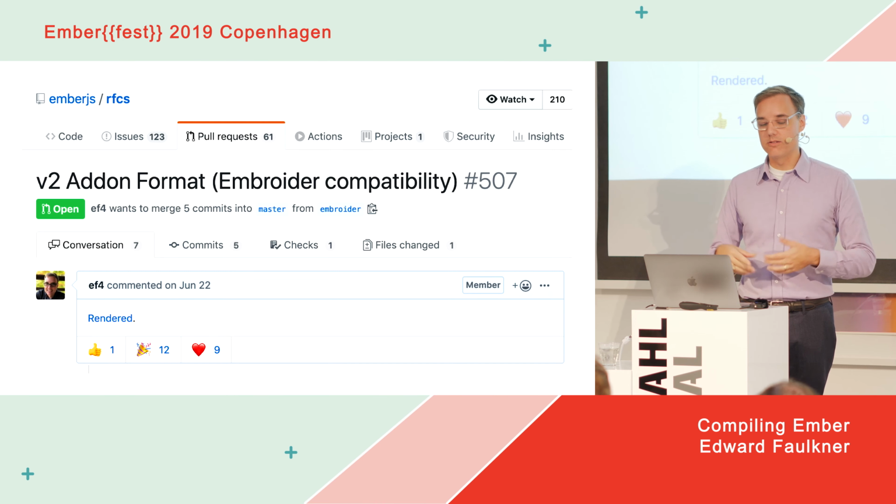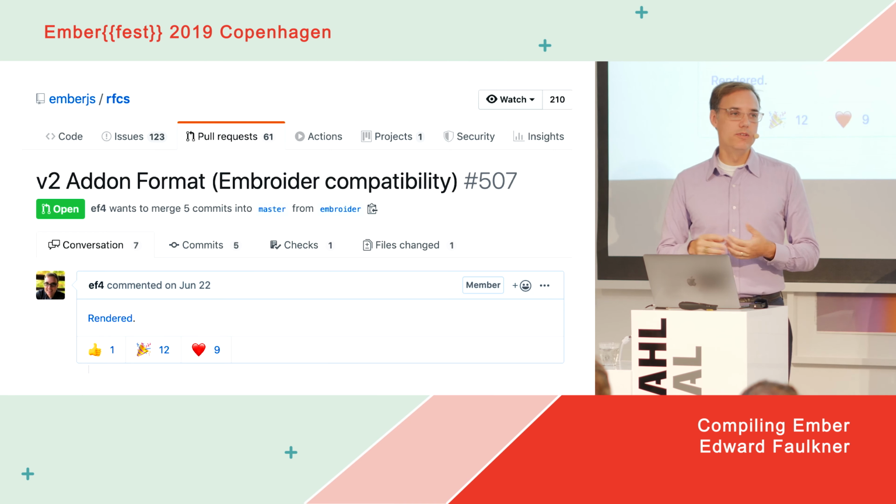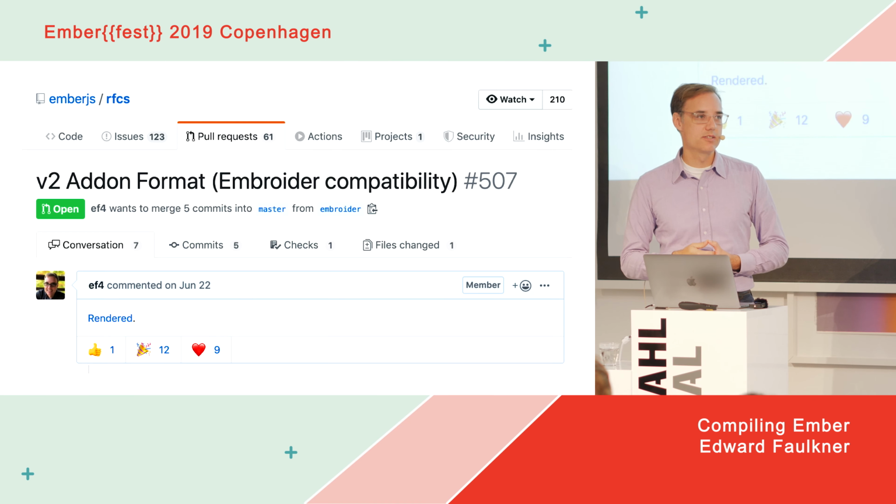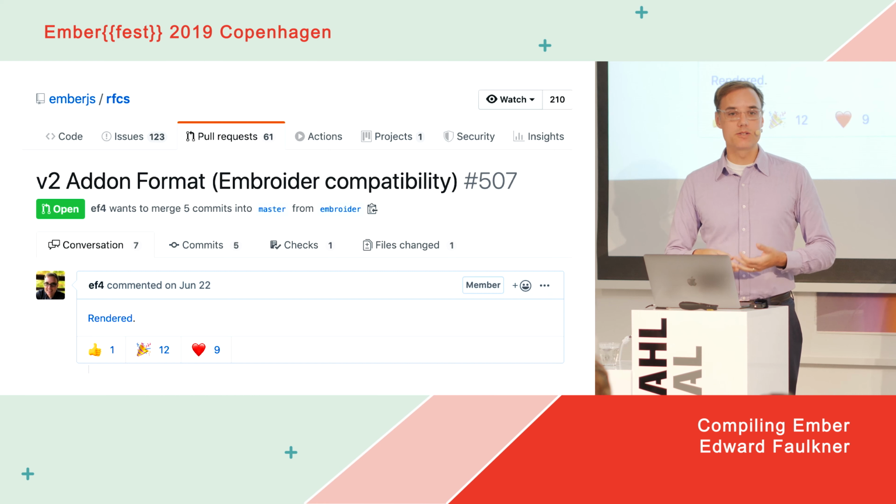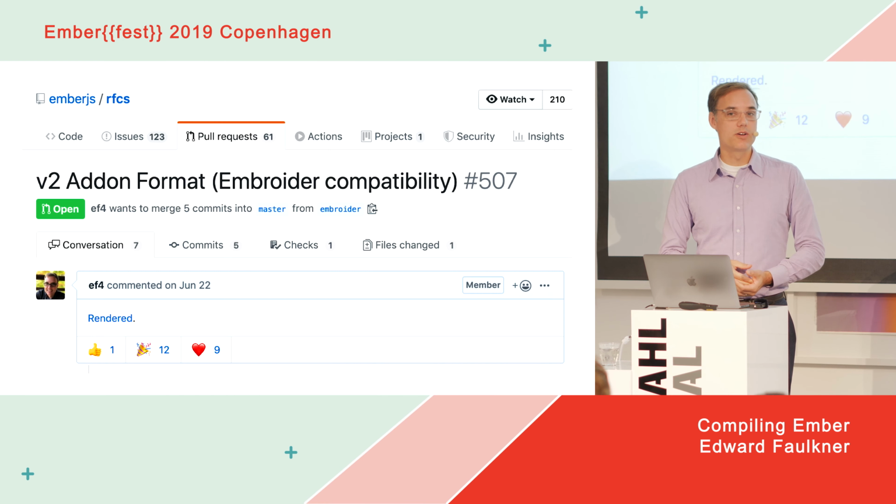In addition to clarifying the module specifier stuff, for example, it standardizes what are the kind of hooks that add-ons can use at build time. It standardizes what language Ember packages are supposed to be written in. And what I mean by that is saying very precisely what JavaScript features are supposed to be in there, which ones are not. Today, there actually is no standard.